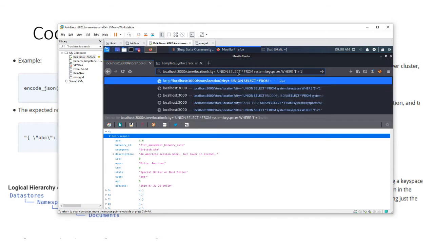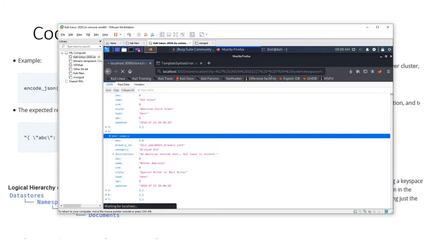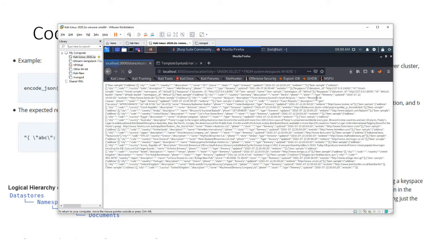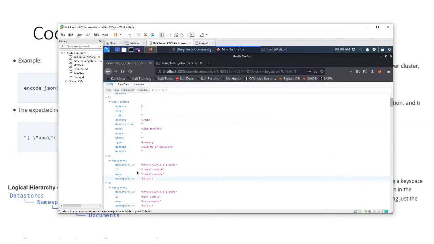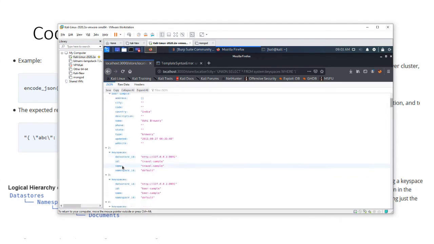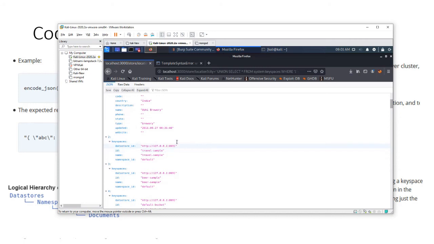So now I'm trying the union one, the same one. What we're trying to do is get the key spaces again, to get all the results. Single quote union 1 equal to 1. And yeah, can you see here key spaces and data stores? Here I need to tell you there is no limit, so the developer would not have kept limits. So this kind of information has to come.